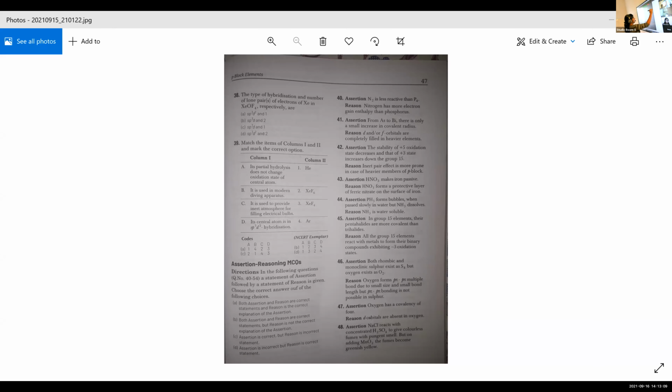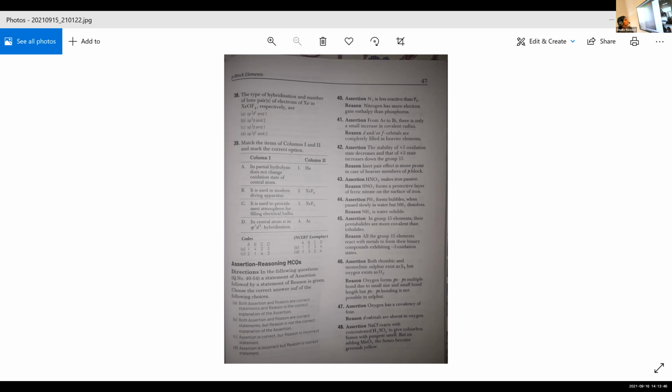Yes. Option A. Here from arsenic to bismuth, there is only a small increase in covalent radius. And the reason is completely filled d and or f orbitals in heavier members. That's on page number 171, under the heading atomic and ionic radii. That is option A. Both assertion and reason are correct statements, and the reason is the correct explanation of the assertion. Then question number 42.